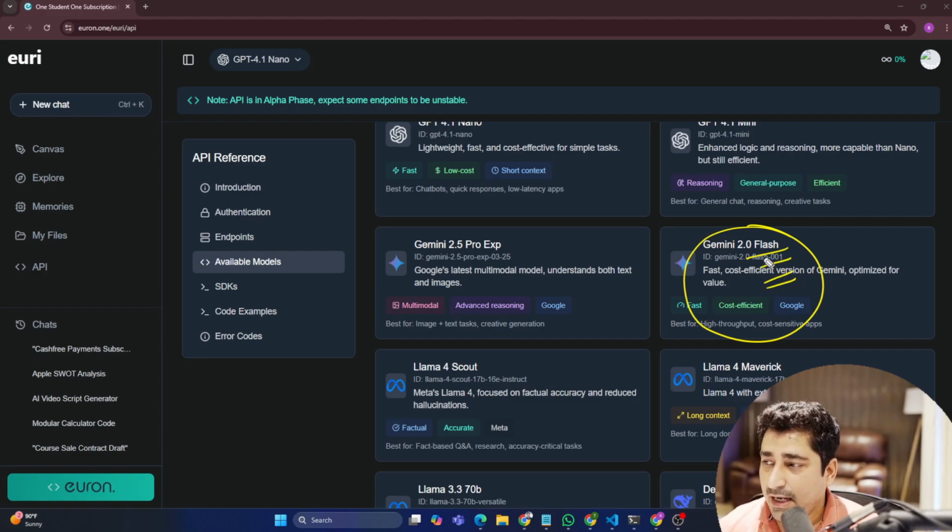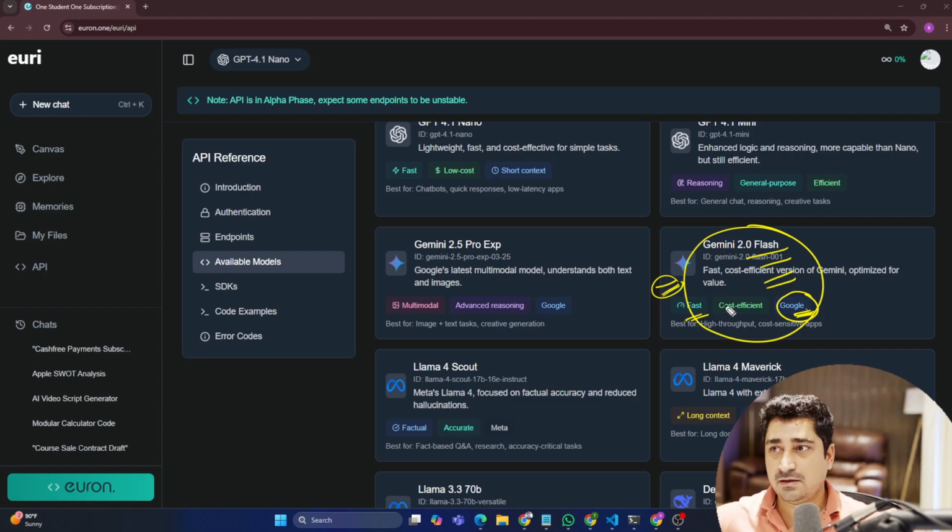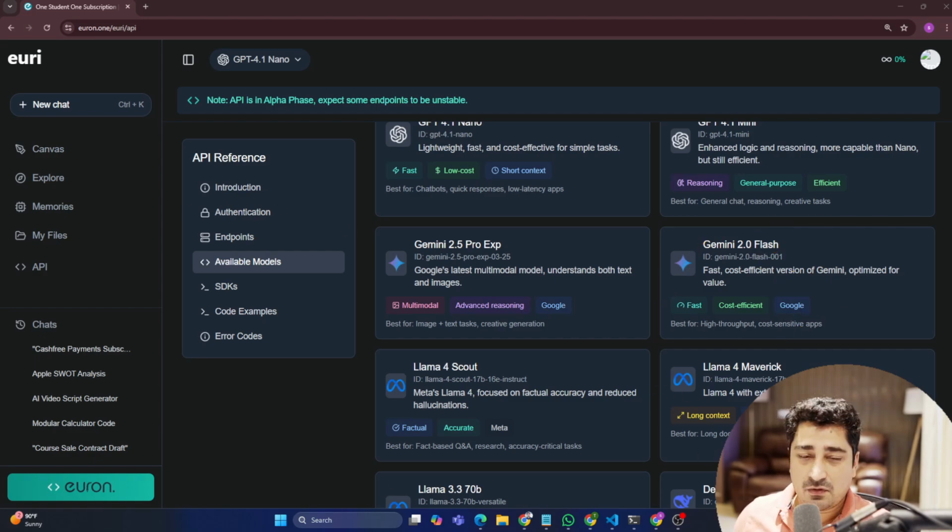Now this Gemini 2.0 Flash can be used for Google search basically, as we have already mentioned. So it's very, very fast. It's cost efficient and it can be used for Google search. So we are going to use this particular model and expose it to my WhatsApp. So technically I'm going to integrate this model with my WhatsApp. And again, if I'm able to integrate with my WhatsApp, you will be able to integrate with yours. You can try to make it a global one. That's completely fine. So this model I'm going to use, and I will be writing just a little bit of code, not much, I would say, and I will be able to build this entire thing.